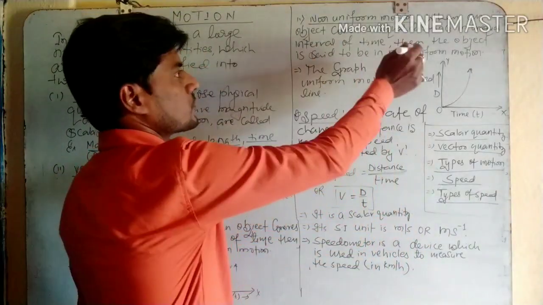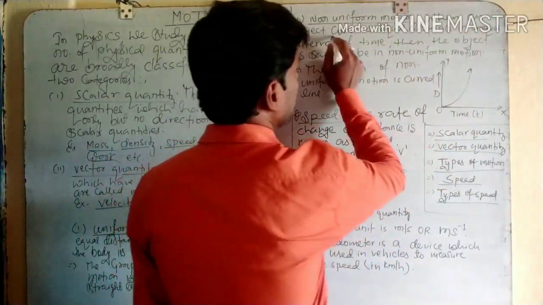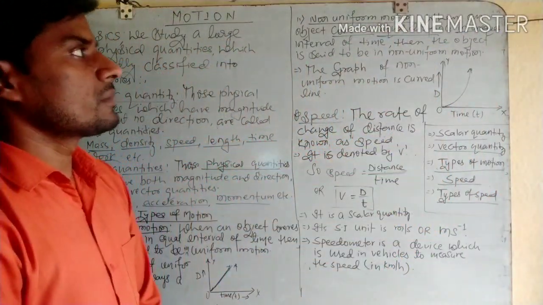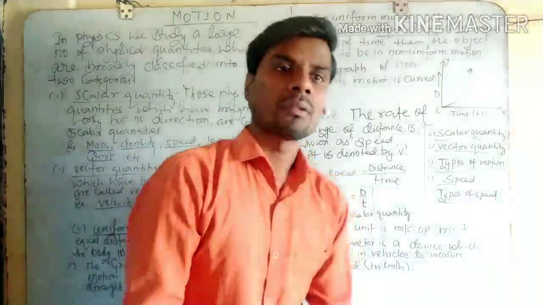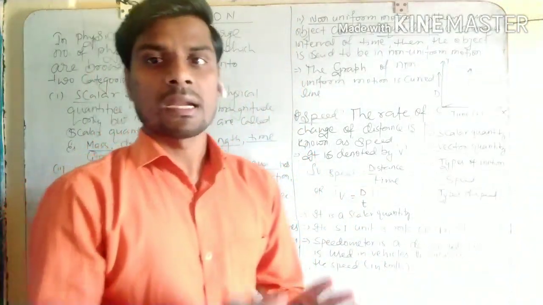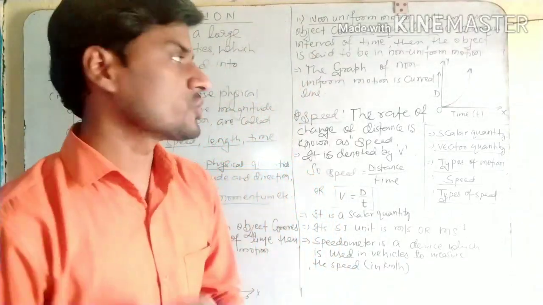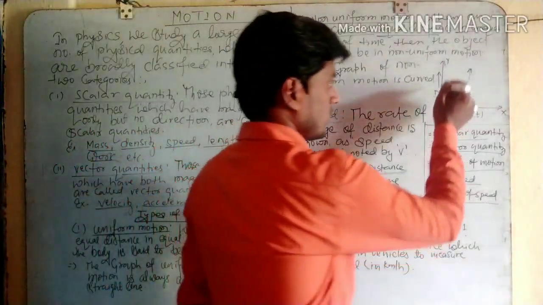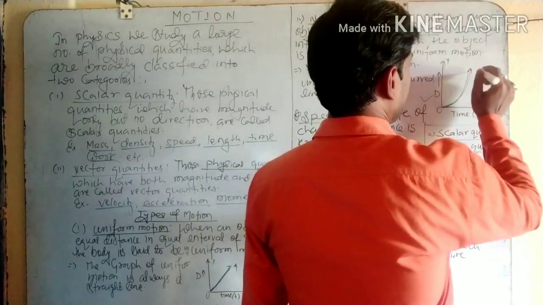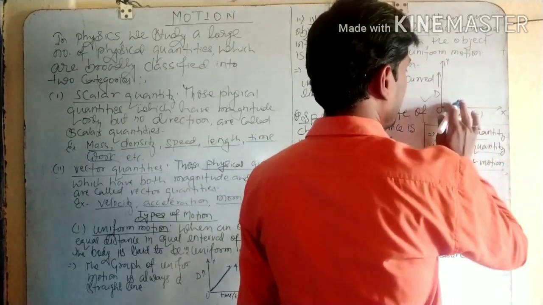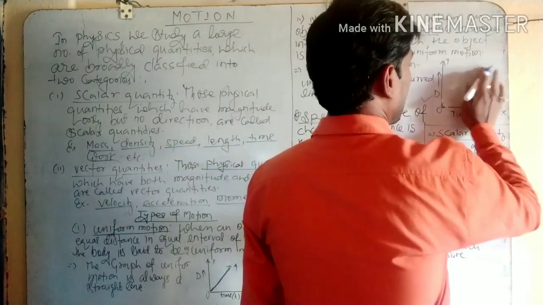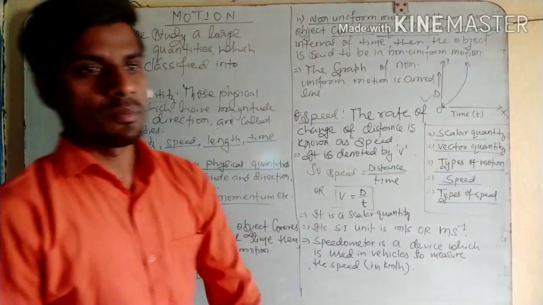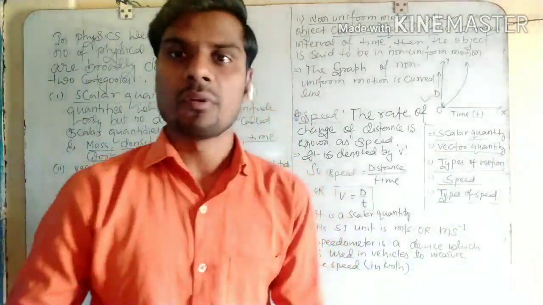Next is non-uniform motion. When an object covers unequal distance in equal intervals of time, then that object is said to be in non-uniform motion. And the graph of non-uniform motion will be a curved line, like here. This is the curve graph, it may be like this. That means you can draw it any way. This is the curve graph, so the motion of that object is not uniform.